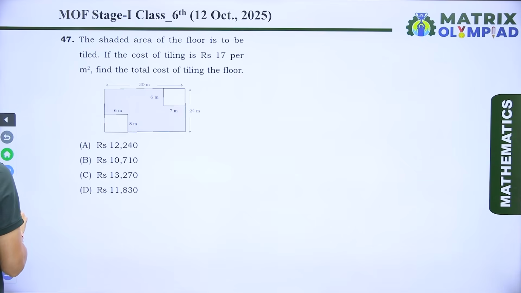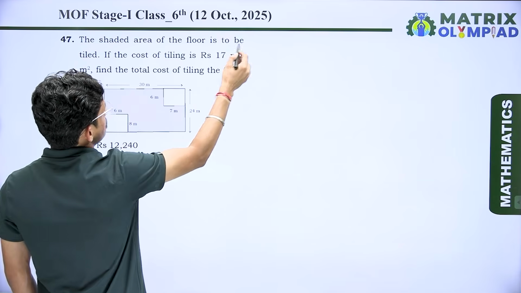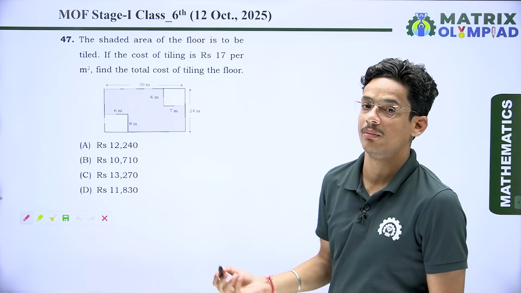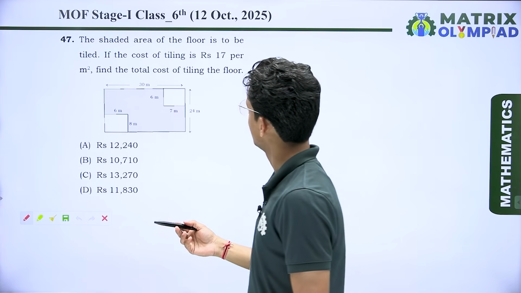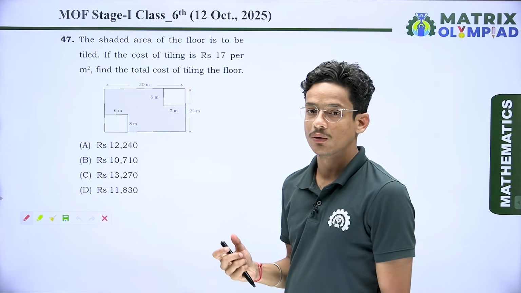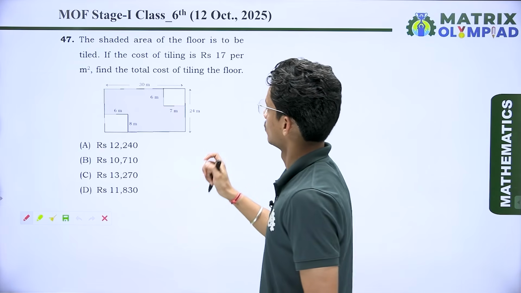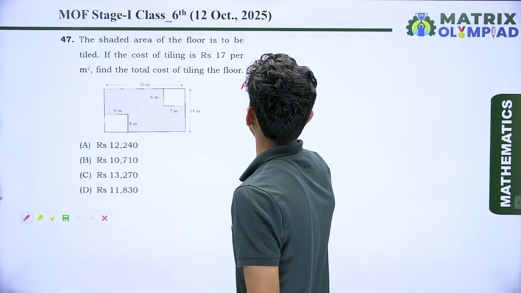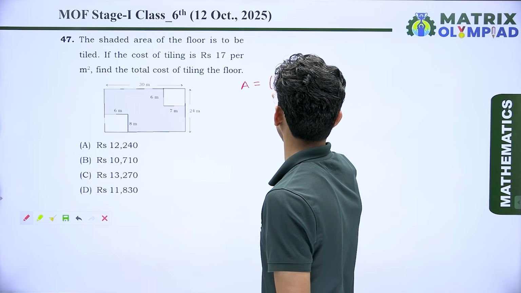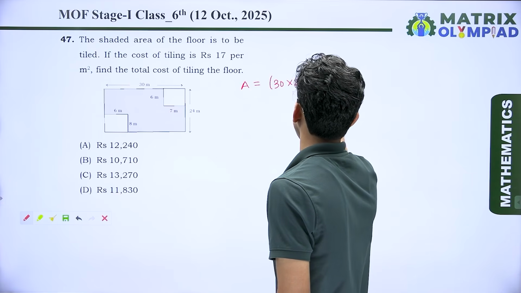So now if I talk about the next question, that is, the shaded area of the floor is to be tiled. If the cost of tiling is rupees 17 per meter square, find the total cost of tiling the floor. So before finding the total cost, first we have to find the area of tiling. So I can write here area of tiling, that is area of rectangle, which we know is length multiply breadth, it means 30 multiply 24 minus area of the untiled part.